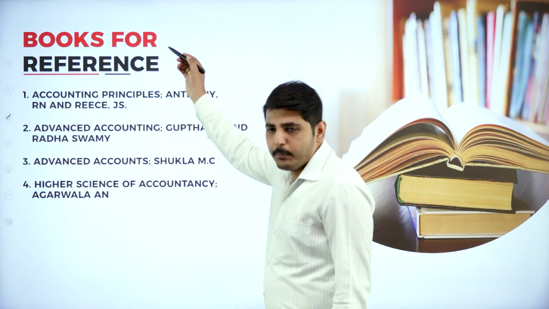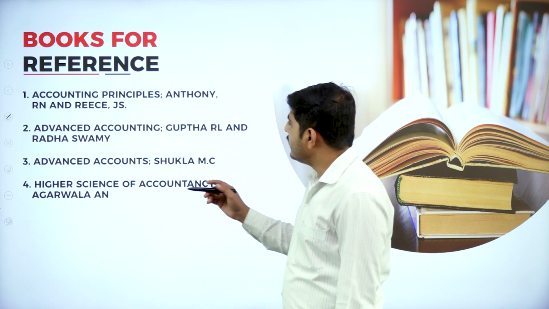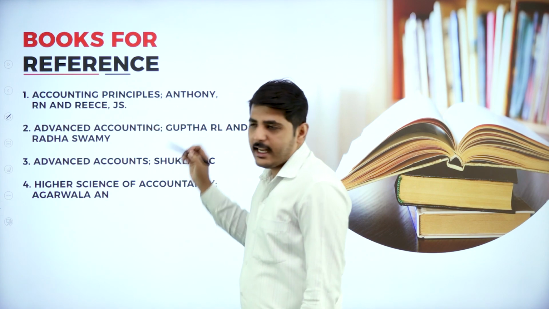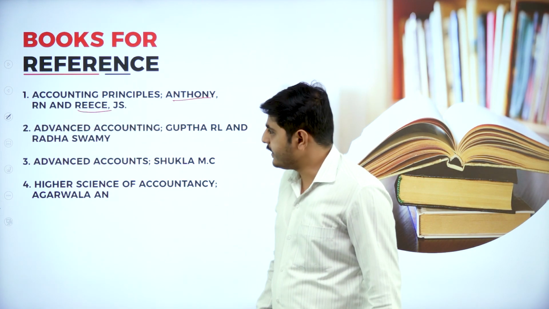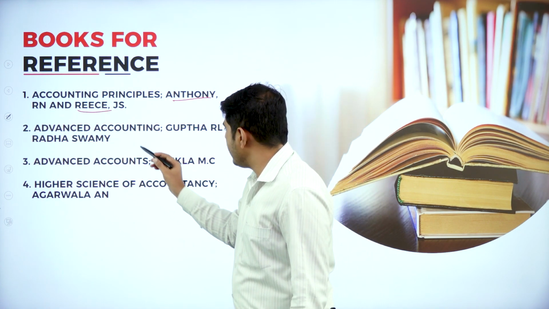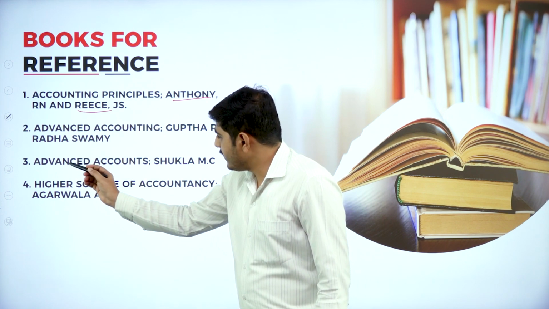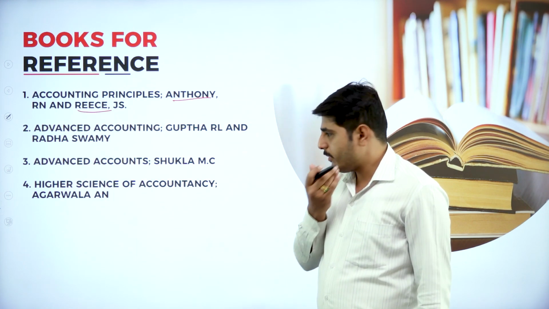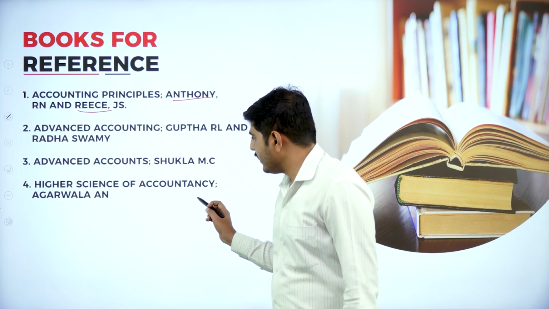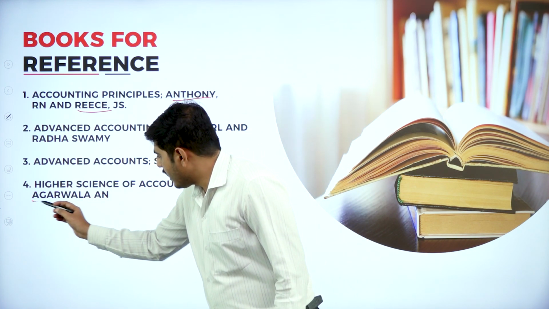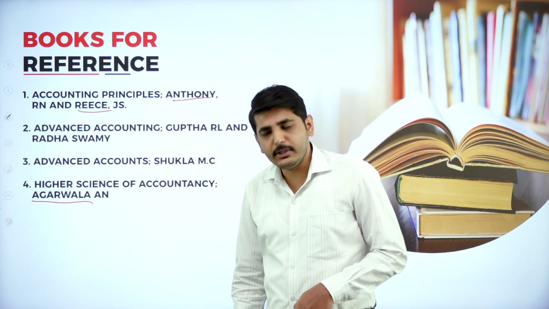What are the books you can refer to for financial accounting? Let's see. Accounting Principles written by Anthony R.N. and Reece J.S. Next book, Advanced Accounting written by Gupta and Radhaswamy. Next, Advanced Accounts written by Shukla M.C. and Higher Science of Accounting written by Agarwal A.N. These are all the books you can refer to for financial accounting.